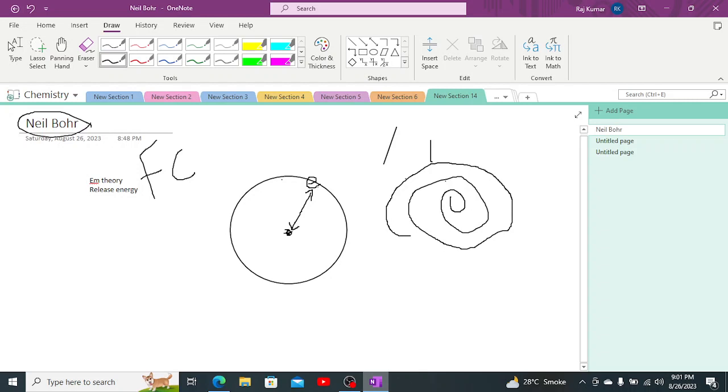Here the centripetal force asks the electron to come toward the nucleus. But there is an equal force in the opposite direction, known as the centrifugal force, which asks the electron to go outside, out of the atom.